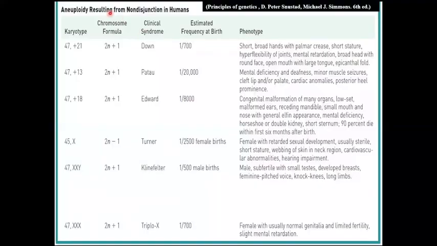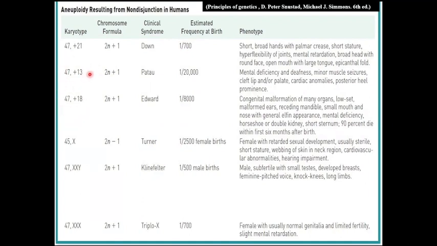Here are some aneuploidies found in humans that are produced from meiotic non-disjunctions. In this picture, we find some examples of trisomy and some examples of monosomy. We have already gone through the trisomy of chromosome 21, that is Down syndrome. Here there are some more autosomal trisomies, that is trisomy 13 and trisomy 18.